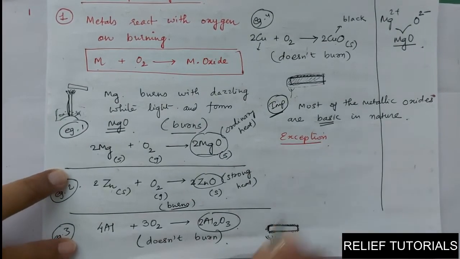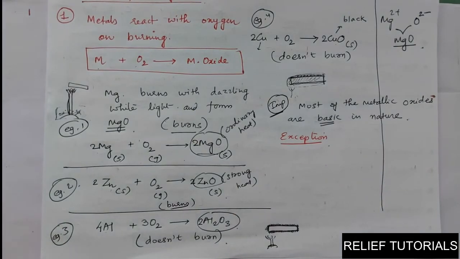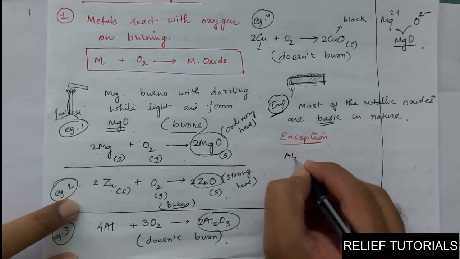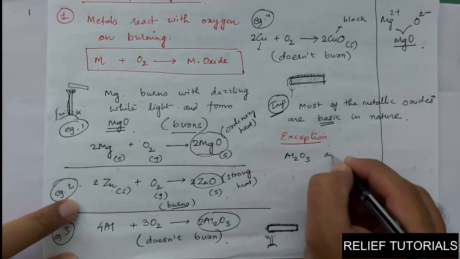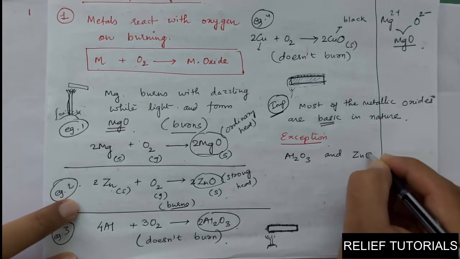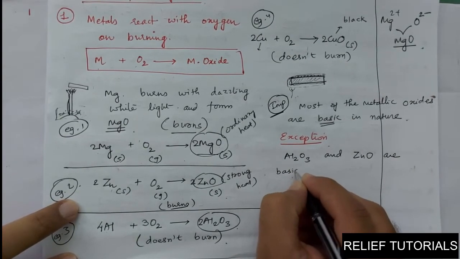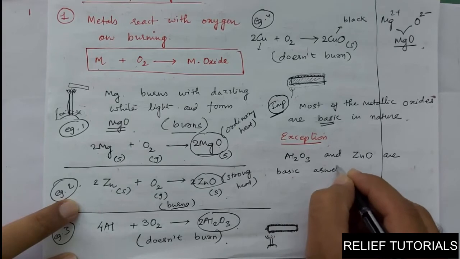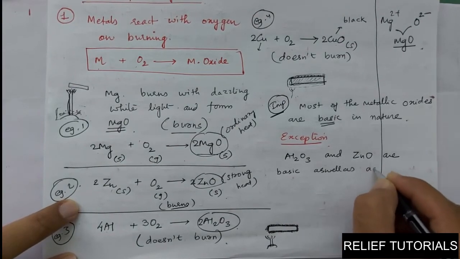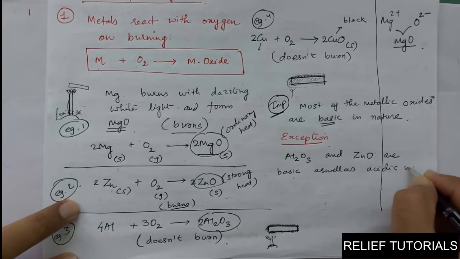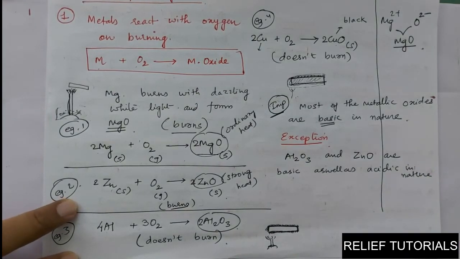We have two oxides which are not basic. Two oxides, aluminum oxide and zinc oxide, are basic as well as acidic in nature. So they possess both the characteristics, acidic as well as basic.